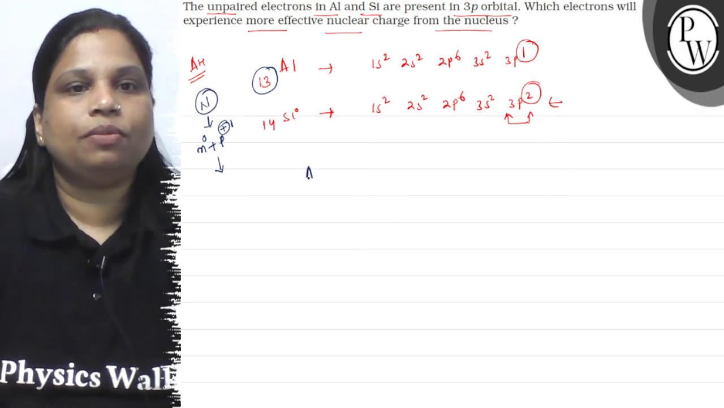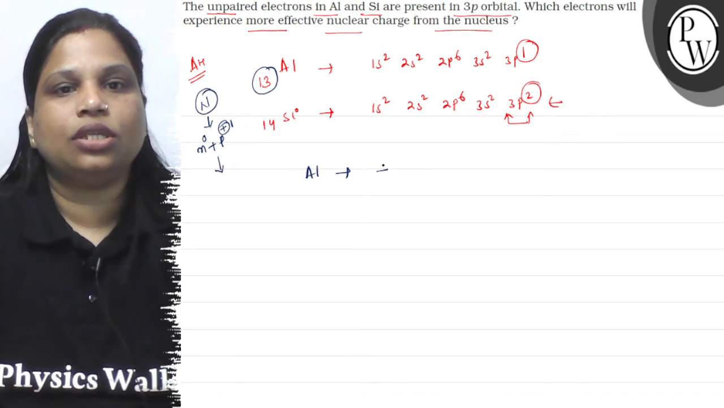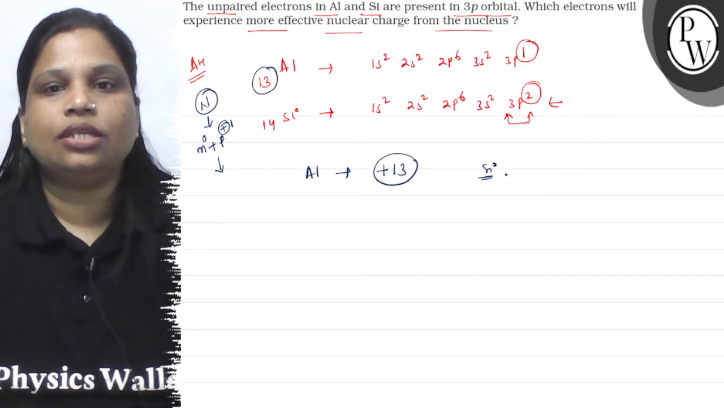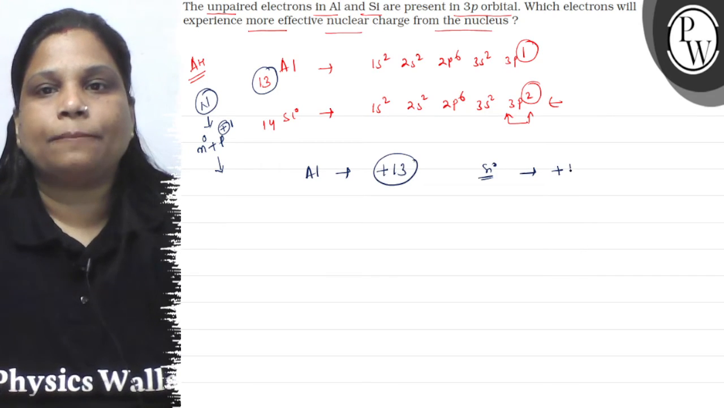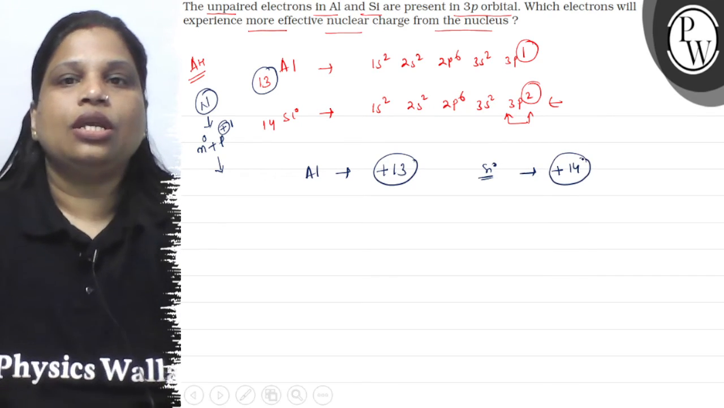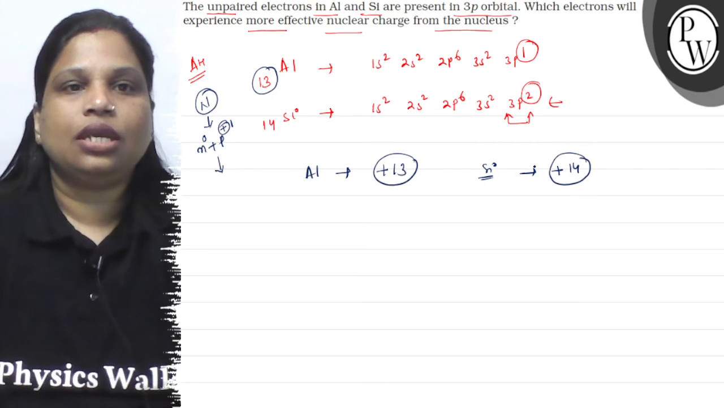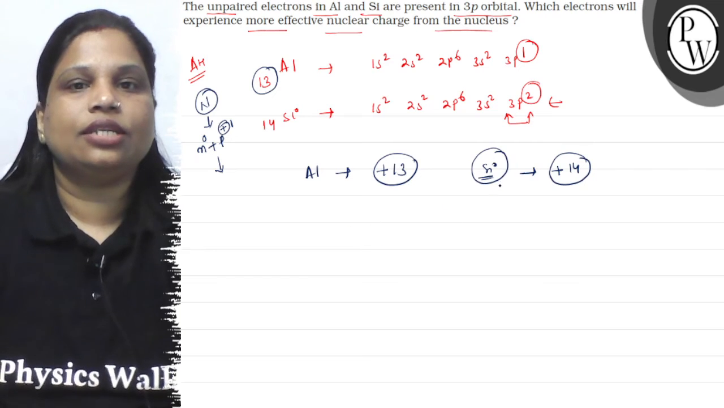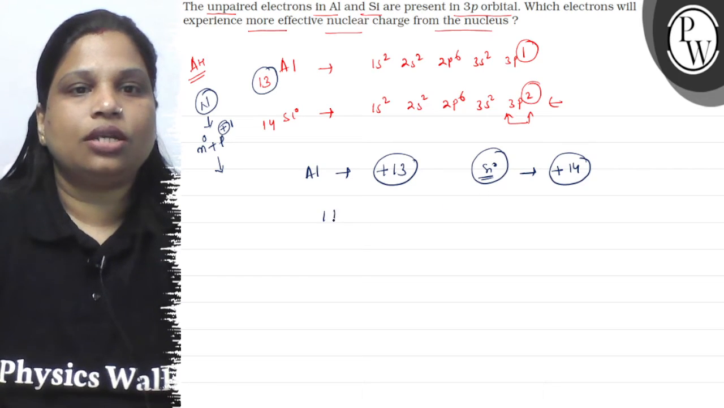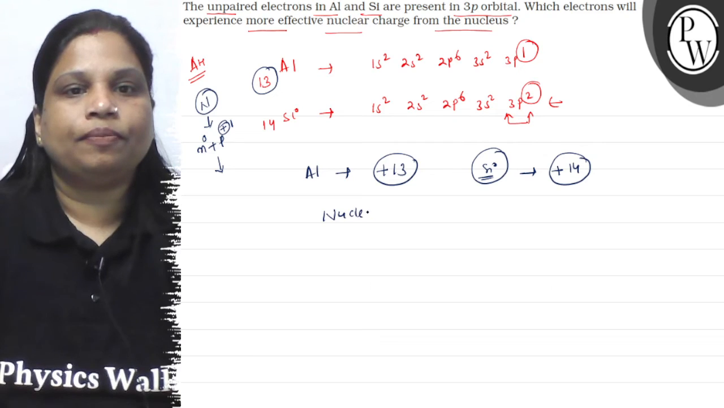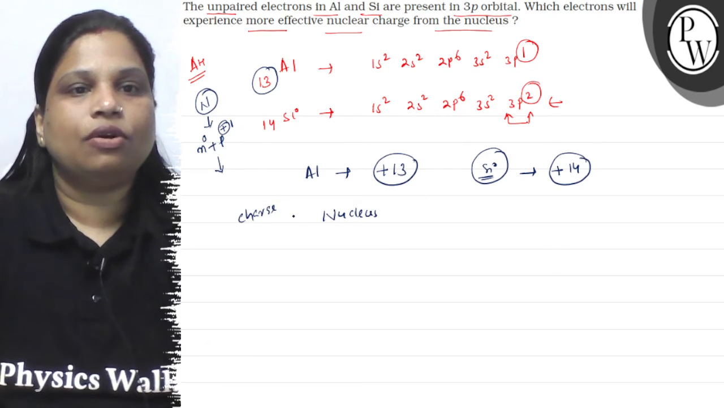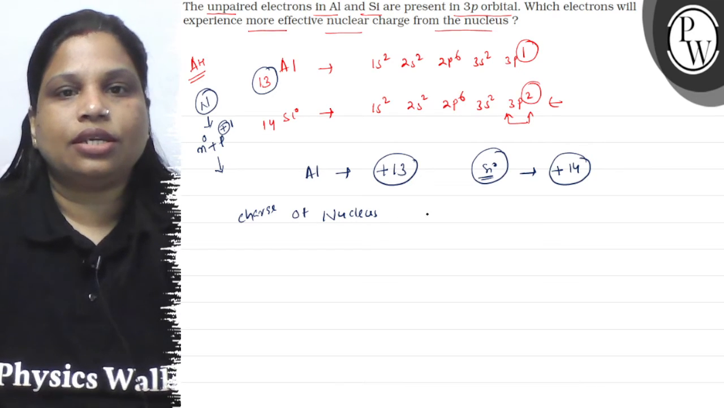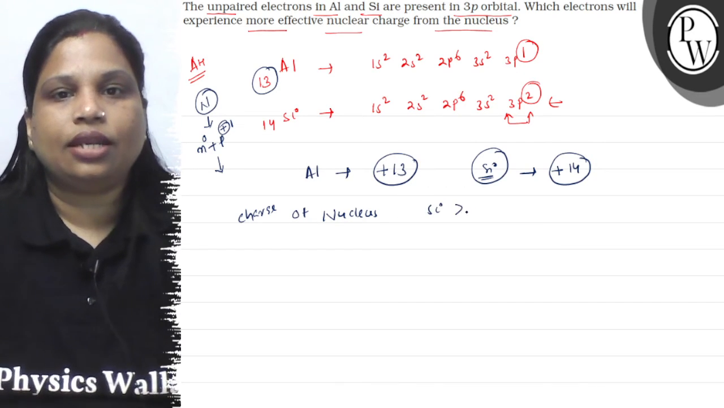For aluminium the charge of the nucleus will be +13 and for silicon it is +14. Okay? +14. So children, here if you see, the charge of the nucleus is greater in case of silicon. So the charge of the nucleus is greater for silicon than aluminium.